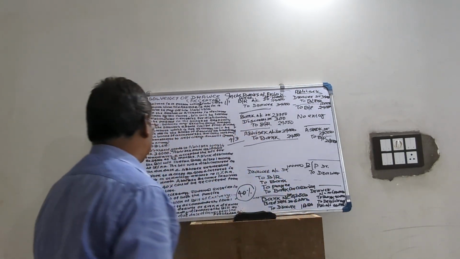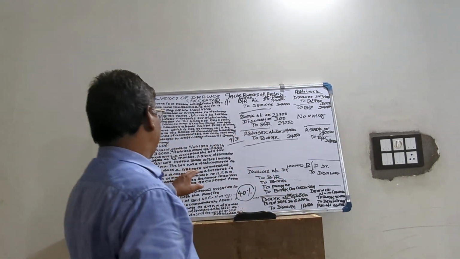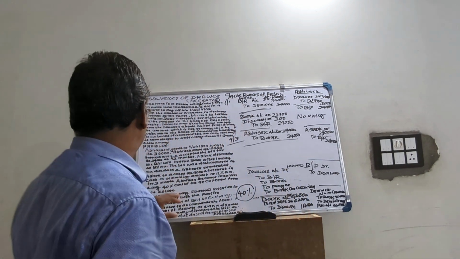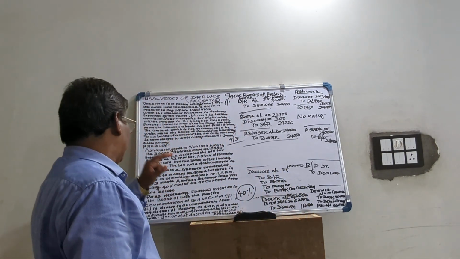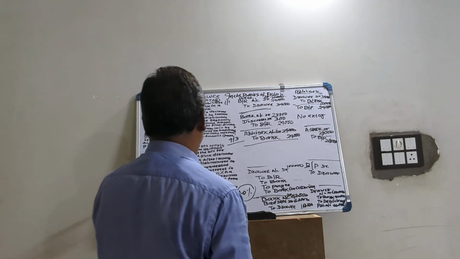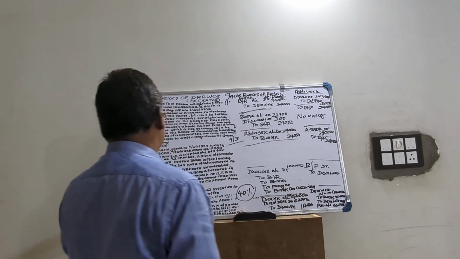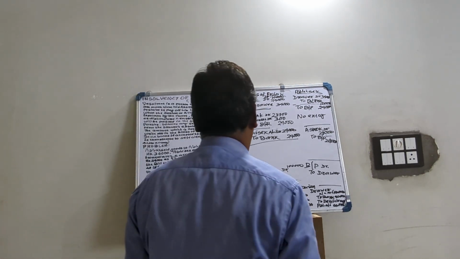Now Abhishek is requesting to pay 4,000 along with interest for 4 months, and for the remaining amount 20,000 he wants to draw a bill for 3 months. Then what we will do?